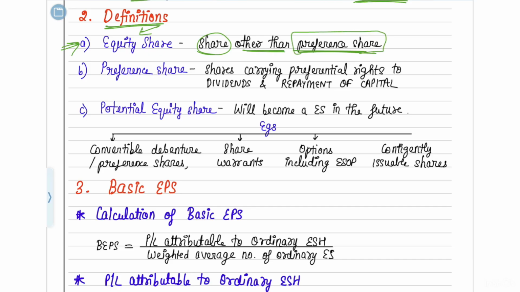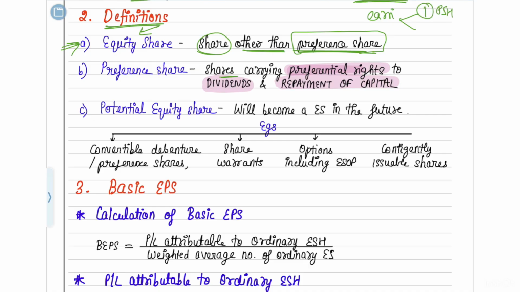Now we need to understand what a preference share is, so that we are able to understand what equity shares are. Preference shares are shares which carry a preferential right. It means they have a priority to get dividends and repayment of capital. When a company earns and the topic of distribution of earnings comes, first priority will be given to preference shareholders.